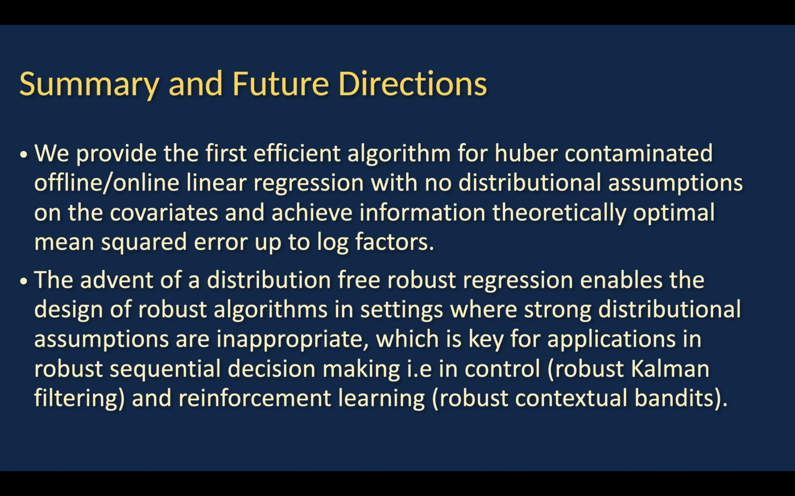So we're not going to have time to provide the proof, but we have some time to summarize and talk about some future directions. So we provide the first efficient algorithm for Huber-contaminated offline and online linear regression with no distributional assumptions on the covariates and achieve information theoretically optimal mean squared error up to log factors. Now, the advent of distribution-free robust regression enables the design of robust algorithms in settings where strong distributional assumptions are inappropriate, which is key for applications in robust sequential decision-making, for example in control, in robust Kalman filtering, and reinforcement learning, for example, robust contextual bandits.